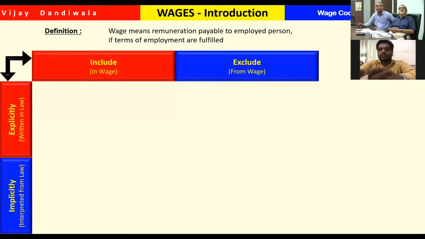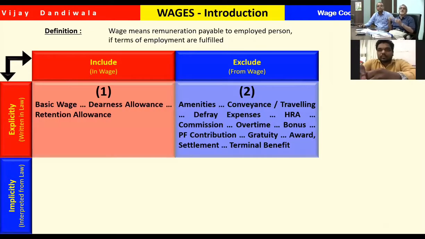Now see, I'm trying to explain this in a tabular form, because if we read, there are so many sections, subsections, subsections and all. So what I am going to do is show what is included and what is excluded. Now, included or excluded, they are determined by two things.